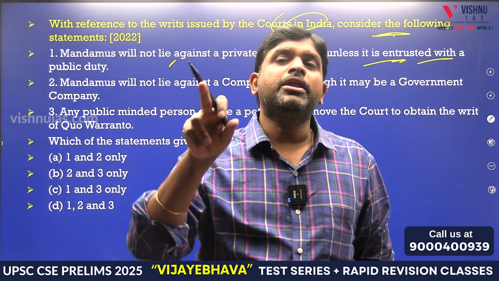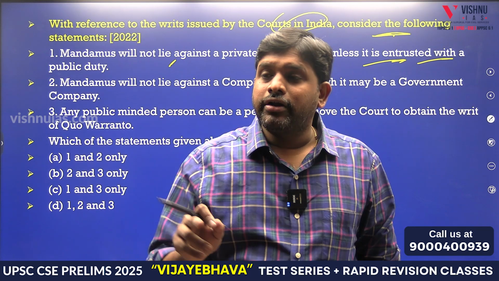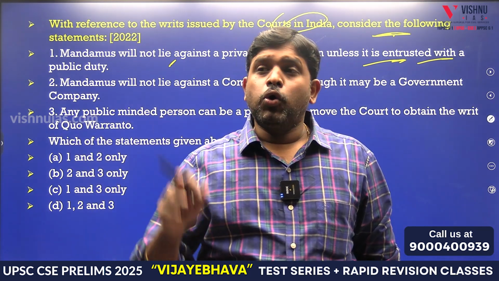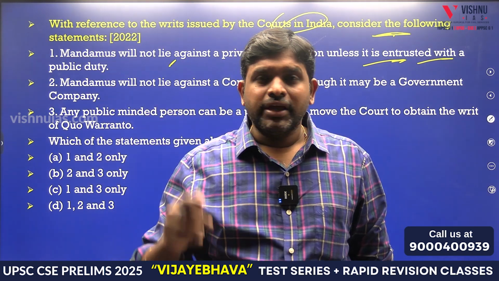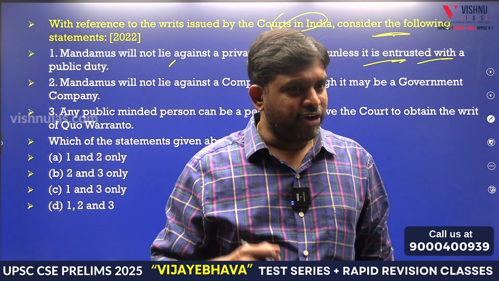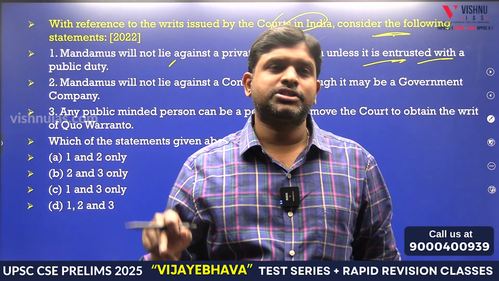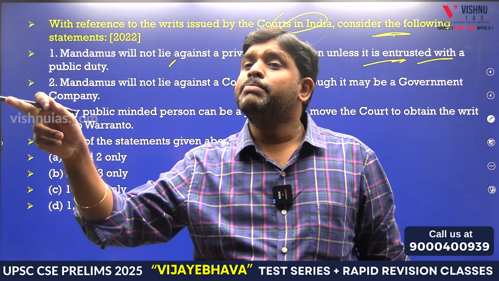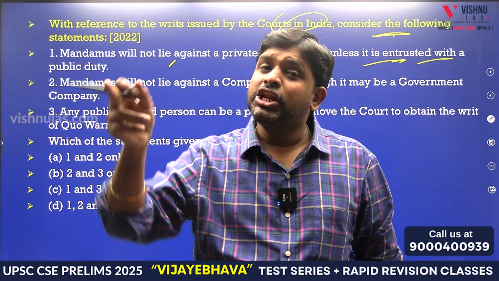Mandamus is telling a public officer to do your duty. Or Mandamus will also tell a private person who is doing a government contract to do your duty. Mandamus is a writ whereby it will tell the private organization: please, you are having public trust under you, you are having public funds under you, you are doing public good, still you have to do your duty.